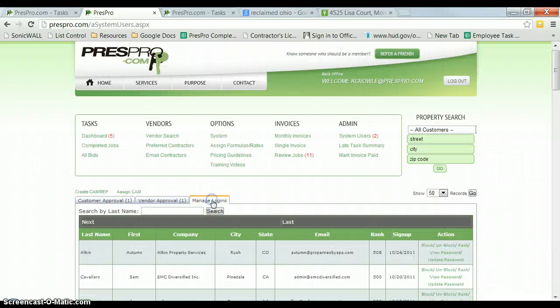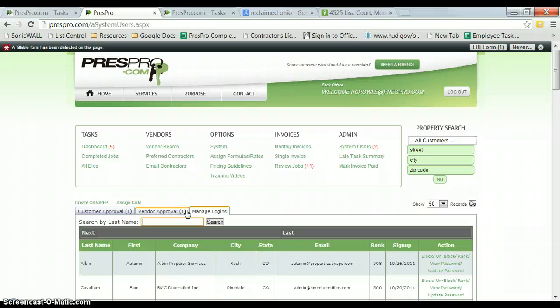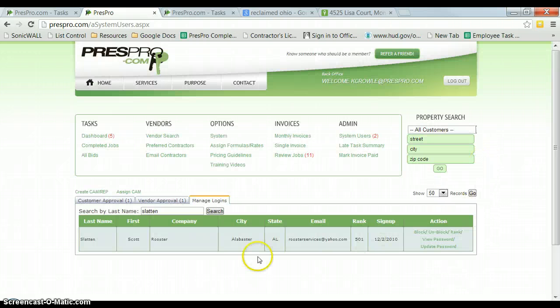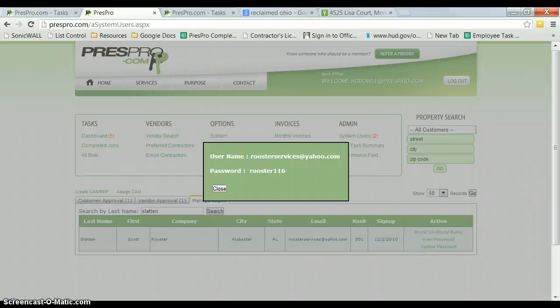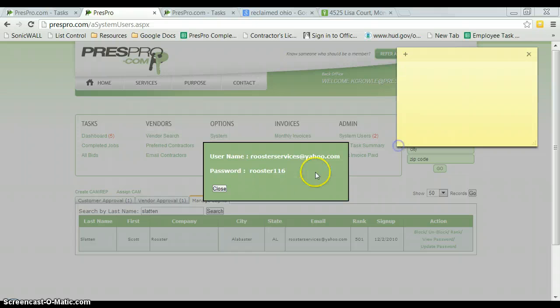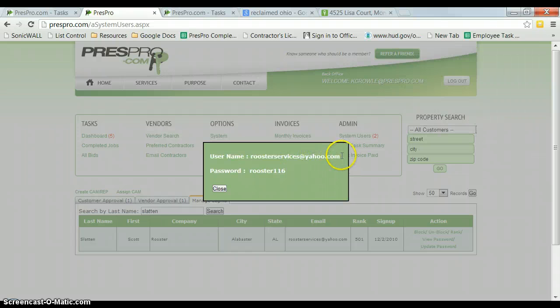And we're going to find Scott Slatton's login information. So here in the search box, we're going to type in Slatton. And here's Scott's login information. So we're going to click View Password. And what I like to do is have a sticky note here, so all I need to do is copy and paste Scott's username and password.